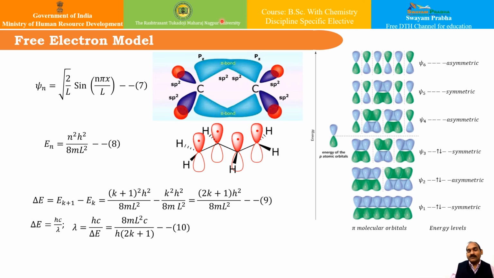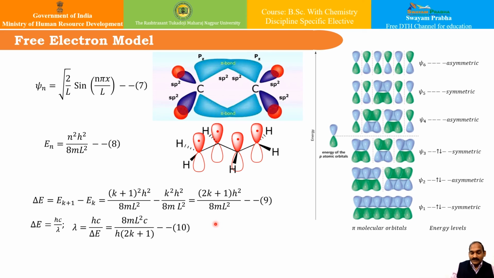So the free electron model tries to explain the effect of conjugation, because increasing conjugation increases the length of the box, and the wavelength is proportional to L. You can see here from equation number 10. However, both the length of the box and the state, that is 2k plus 1, depend on the length of the carbon chain, of course.